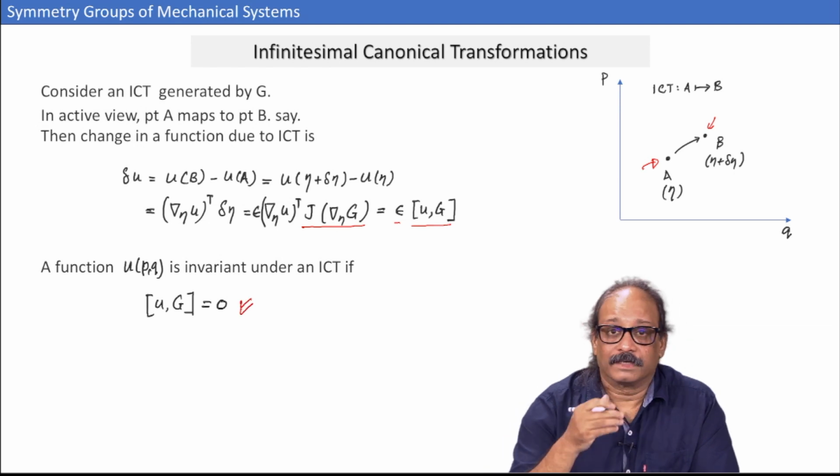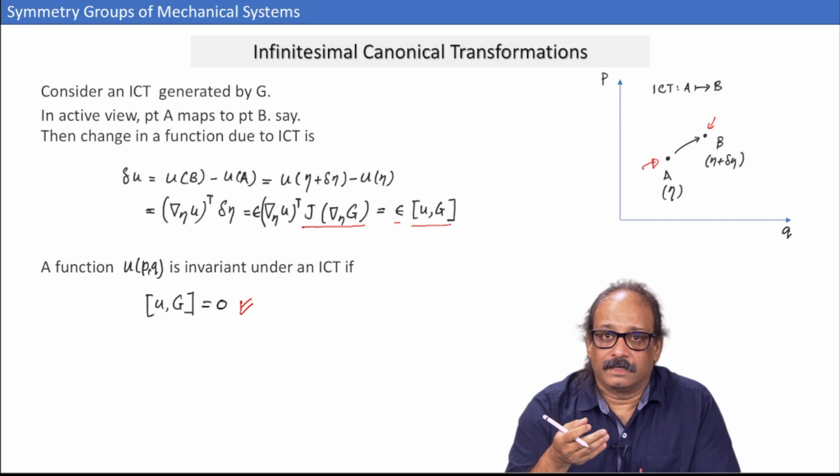So, we will say function u is invariant under the transformation.